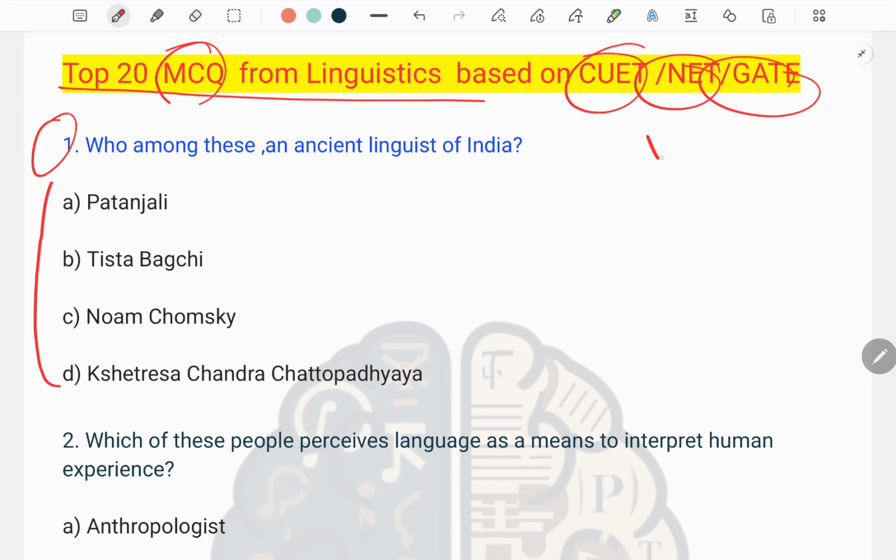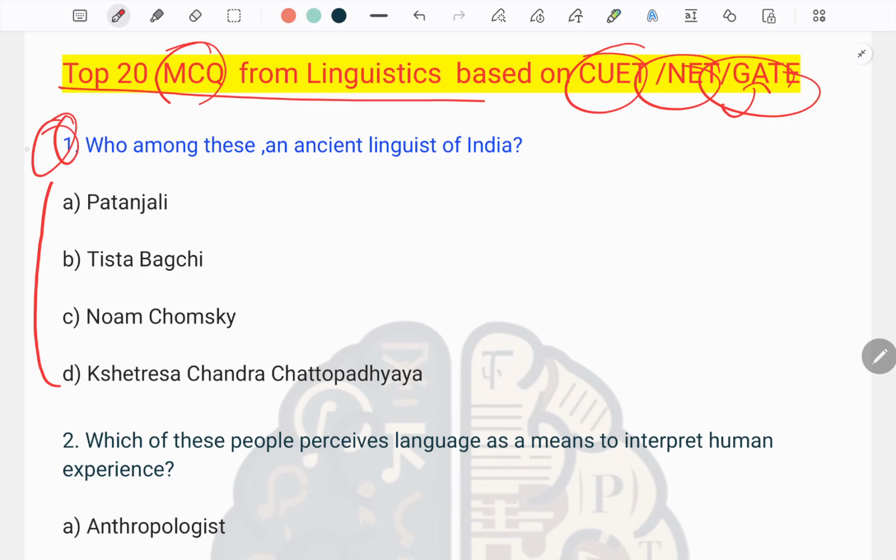While the MSQ, which is especially asked in the GATE exam, means multiple select question. There will be one question and four options, and you have to select more than one true answer. Okay, so without wasting time, let's make a start.